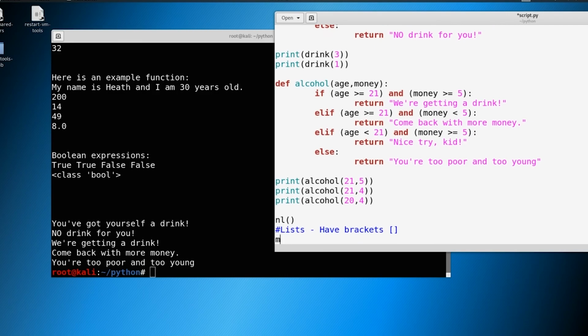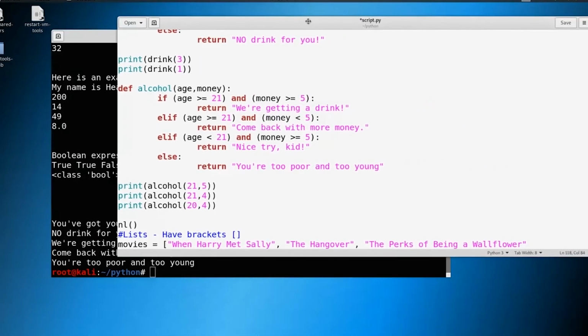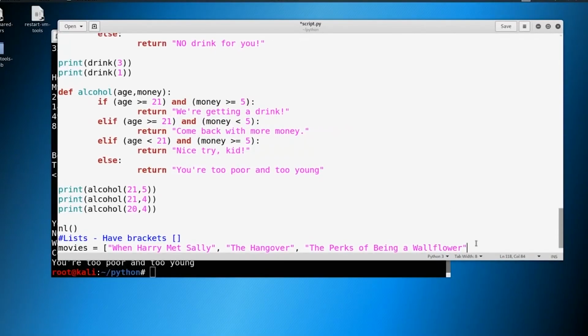So let's define a list of your favorite movies. You could put in whatever favorite movies you like in here. And I'm going to put in something like When Harry Met Sally, The Hangover, The Perks of Being a Wallflower. And this is getting kind of long, so I'm actually going to move this over a little bit for us. And we'll say one more. Let's pick 4 movies. We'll do The Exorcist. Okay. And now we have this list.